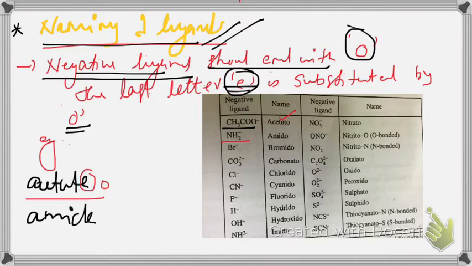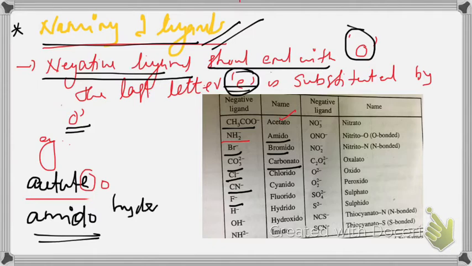Here you can remove E and you just put O. Amido. In the same way, bromide becomes bromido, carbonate becomes carbonato, chlorido, cyanido, fluorido. H- is called hydride. Then you just remove E and put O. Then hydrido. Hydroxido.